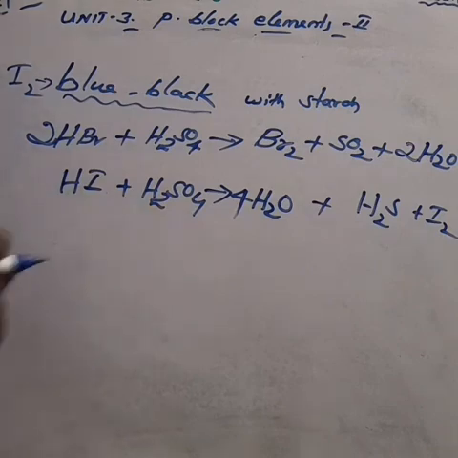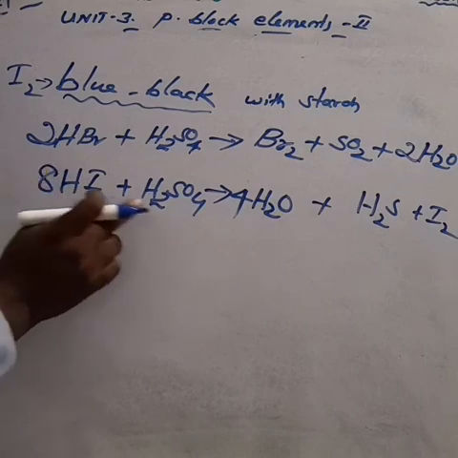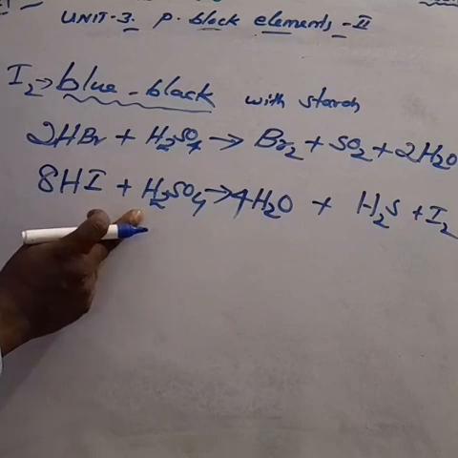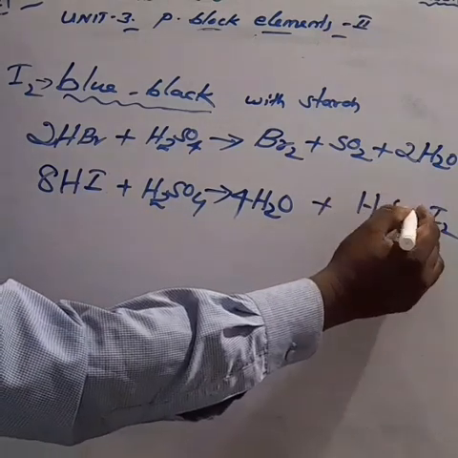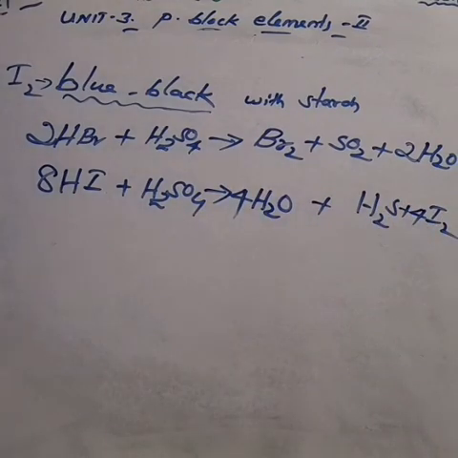So make the reactant side 8 hydrogen iodide. So 8 plus 2, 10, over. Now how much iodine is there? 8 iodine means you can write 4I2. H2SO4 is also balanced.